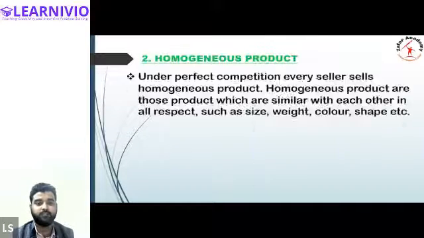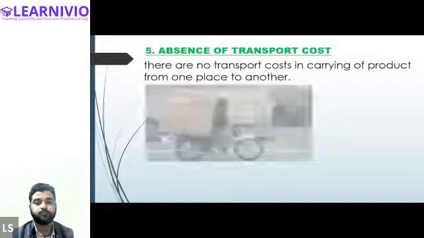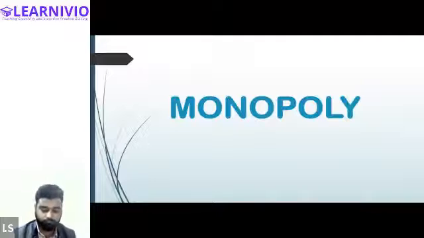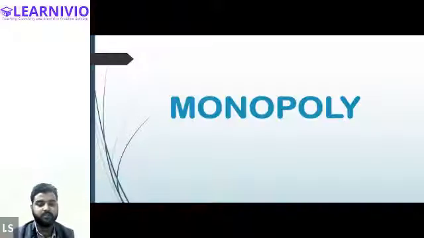Other than this, we have also understood what is a monopoly. So can you please tell me what is monopoly market? Where there is only one seller and several buyers. Several buyers and only one seller. Okay. Anything else?